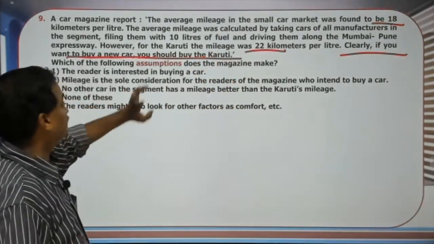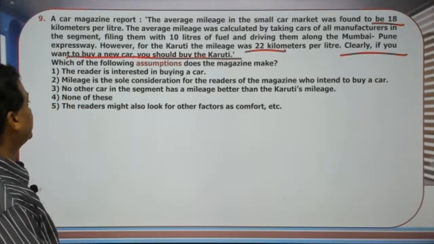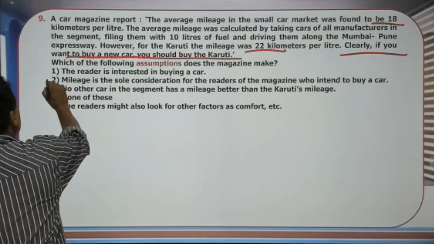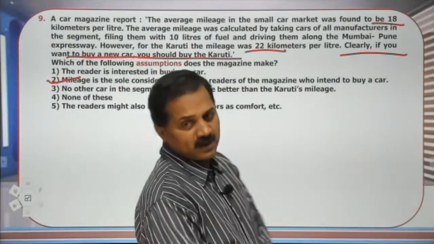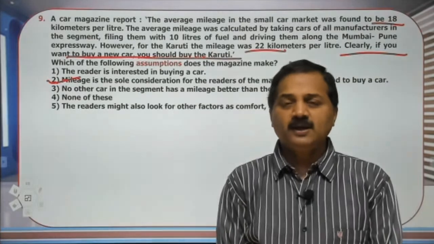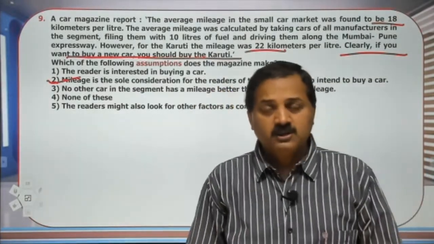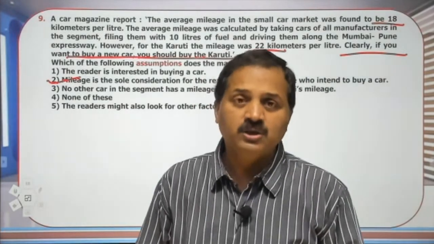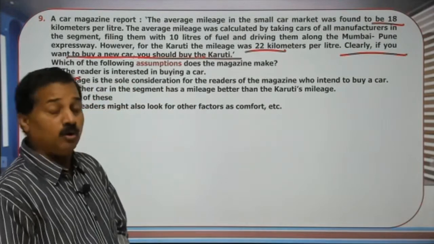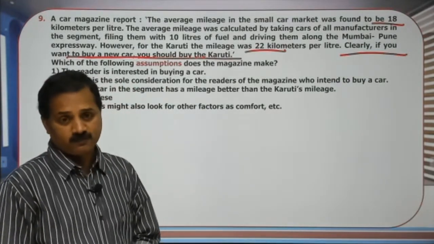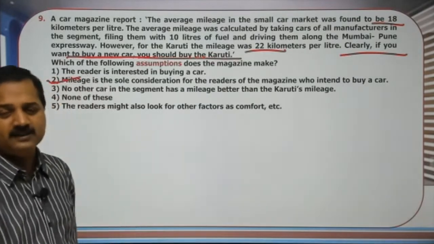Which of the following assumptions does the magazine make? The magazine makes the assumption that mileage is the sole consideration of the readers of the magazine who intend to buy a car. That is why, based on the mileage performance alone, the magazine recommends people to buy this car. So the answer is the second option. I think it is clear to you.